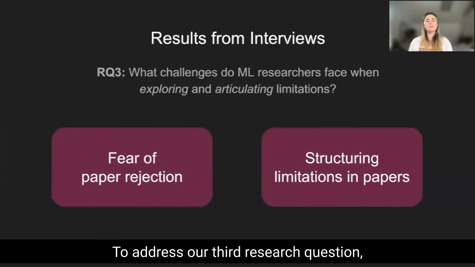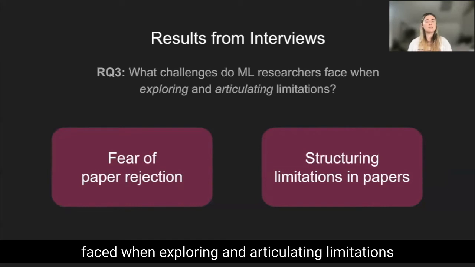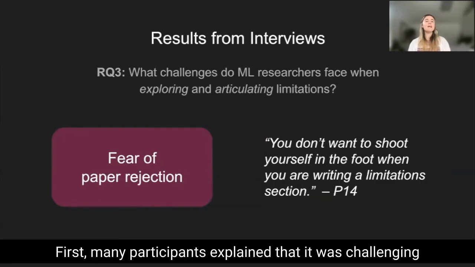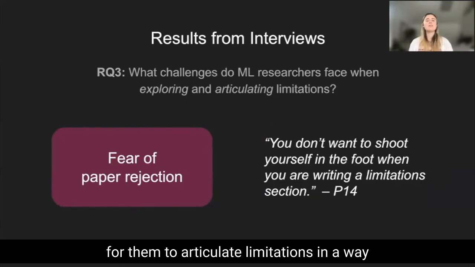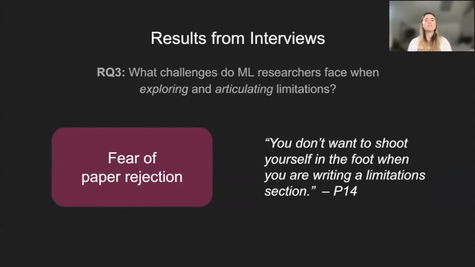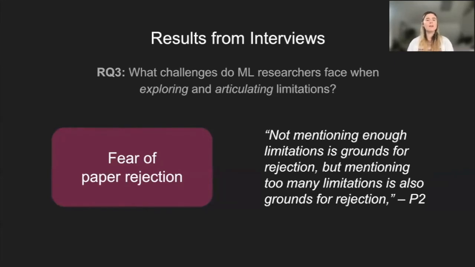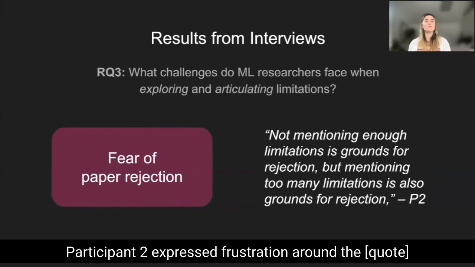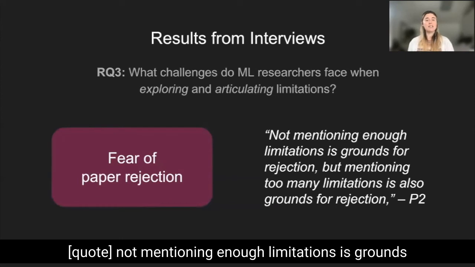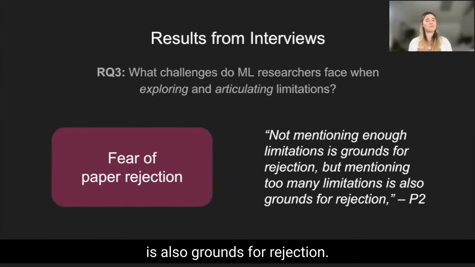To address our 3rd research question, we investigated what challenges participants had faced when exploring and articulating limitations in their previously published work. We discovered 2 main themes. First, many participants explained that it was challenging for them to articulate limitations in a way that was honest and all-encompassing, while also attempting to not, quote, shoot themselves in the foot, as participant 14 put it. Participant 2 expressed frustration around the, quote, double-edged sword of limitations, stating that, quote, not mentioning enough limitations is grounds for rejection, but mentioning too many limitations is also grounds for rejection.